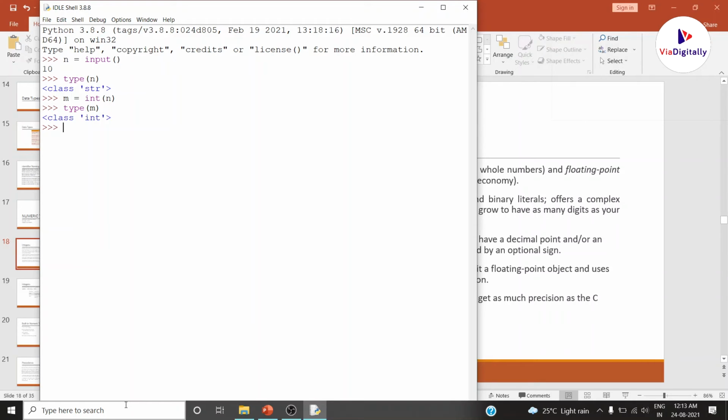Now let us discuss what exactly the int function is giving, like what is int of some value and base. Let us test. Let me take a string actually. String is equal to 1010. This is my string actually. I am representing some number in terms of binary. Now I want to know what exactly this string is representing in base 2. It is representing the number 10. If you check the binary representation of 10 in base 2, it will be 1010.